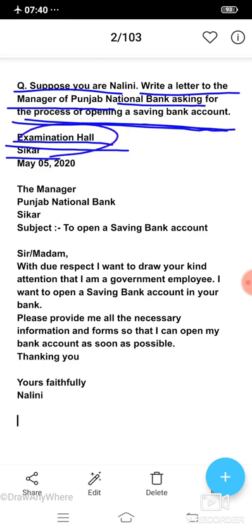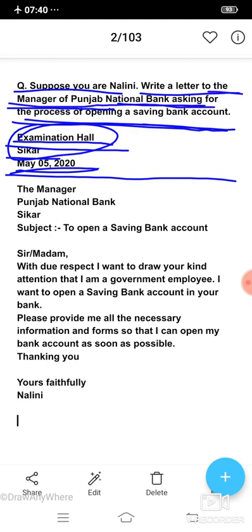After the sender's address, we write the date, of that particular day on which we are writing the letter. After the date, we leave one line blank and we put the receiver's address. The receiver is the manager of Punjab National Bank, because we are writing the letter to the manager.